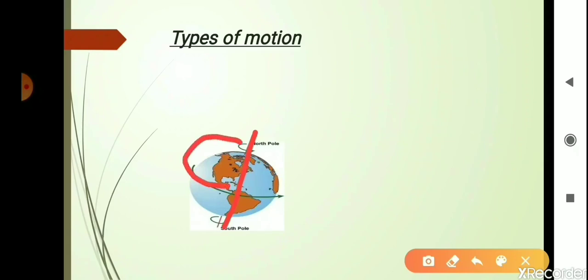Next we have the motion which is performed by the planets of our solar system. Here we have Earth. We know that the Earth rotates on its axis. Now this motion is known as rotational motion. This is the axis of Earth along which it is rotating, and this rotation is known as the rotational motion.